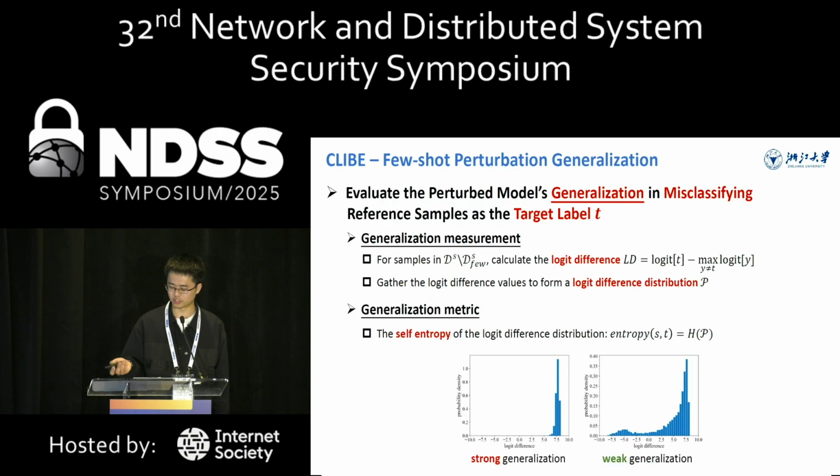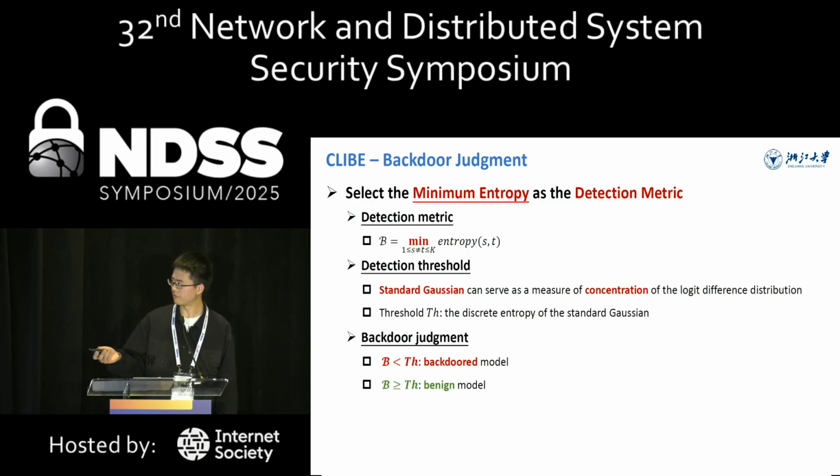After applying the weight perturbation, we evaluate the perturbed model's generalization in misclassifying samples from the source class S as the target class T. For each reference sample from the source class S, we calculate the logit difference value LD and aggregate them to form a logit difference distribution. We know that a strong generalization ability corresponds to a very concentrated logit difference distribution. So we use the self-entropy of the logit difference distribution as the generalization metric. The final step is to enumerate on each possible pair of the source class S and the target class T and calculate the corresponding entropy values.